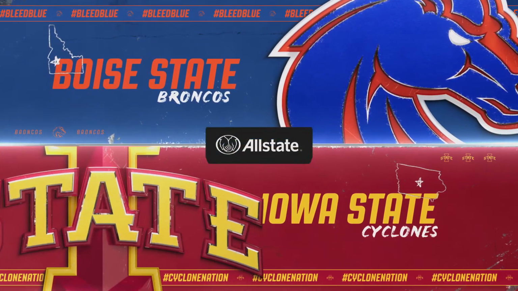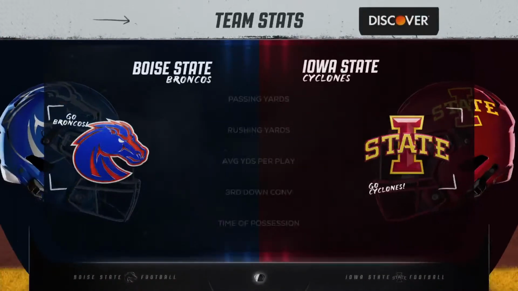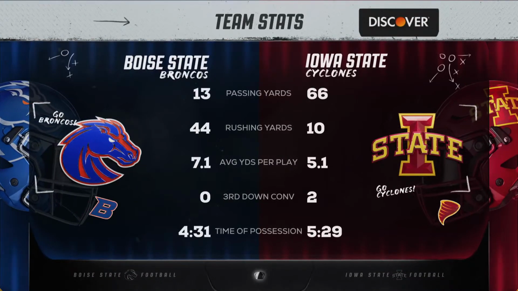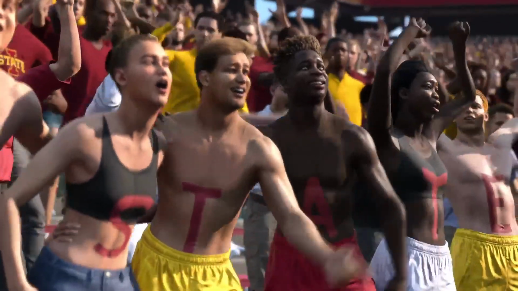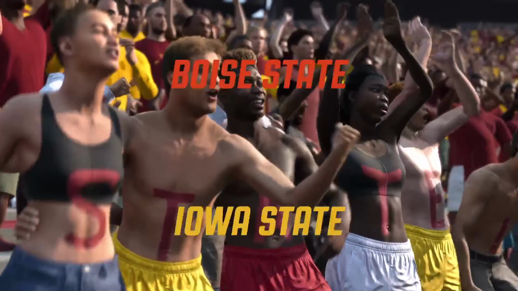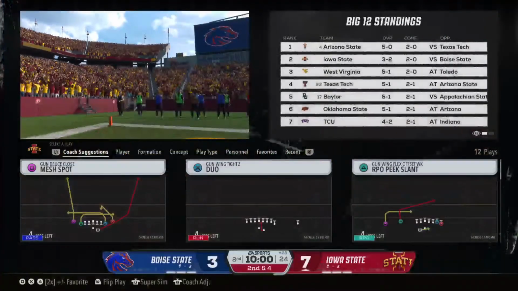That's the end of the period, and Iowa State has the lead. We've played one. Before we move on, let's have a look at the stats. See if these guys can get back in the game in the second quarter.